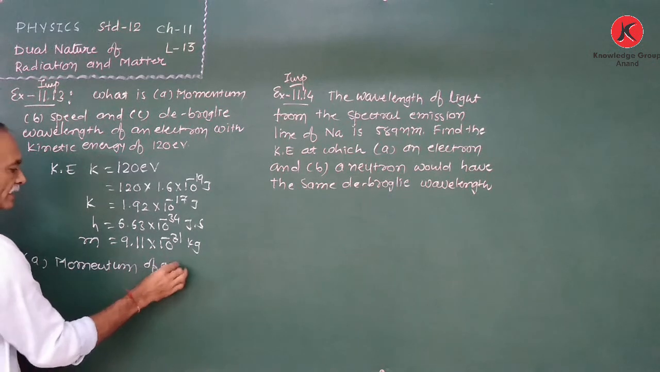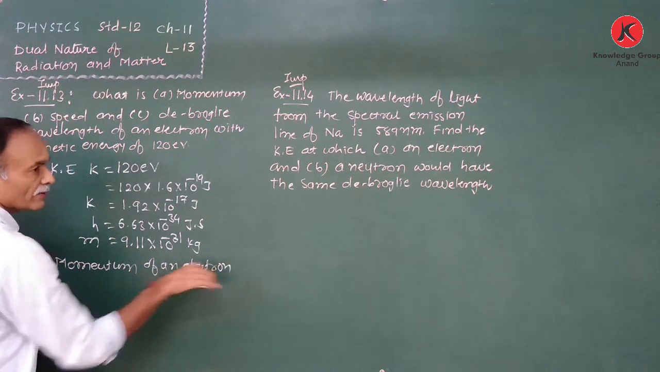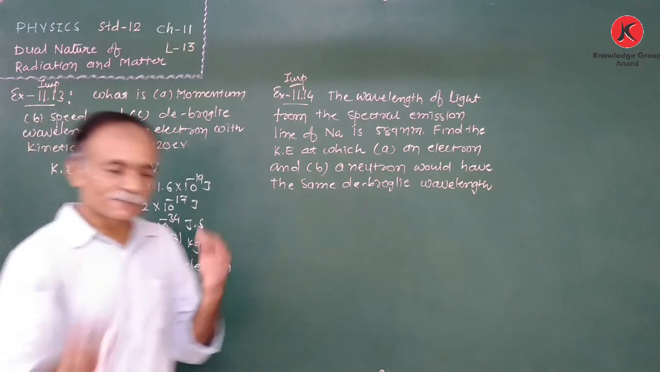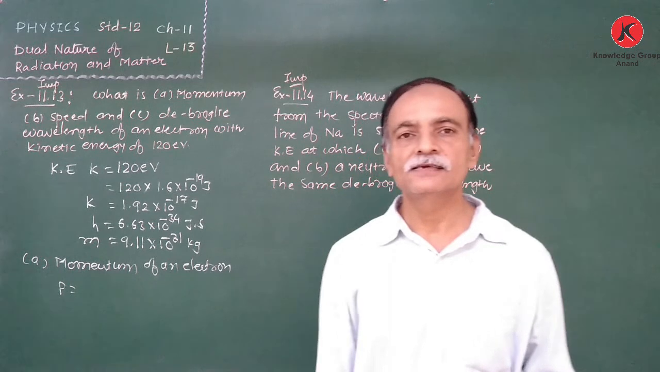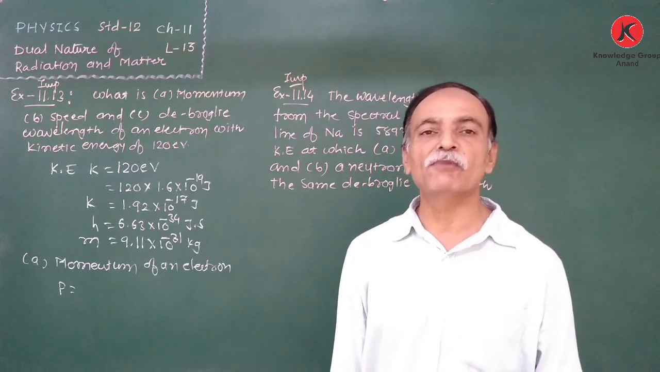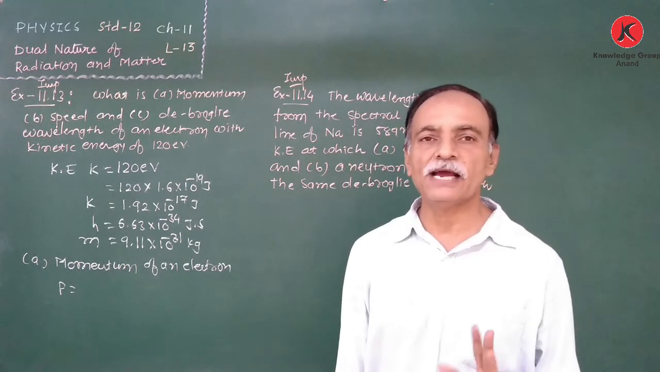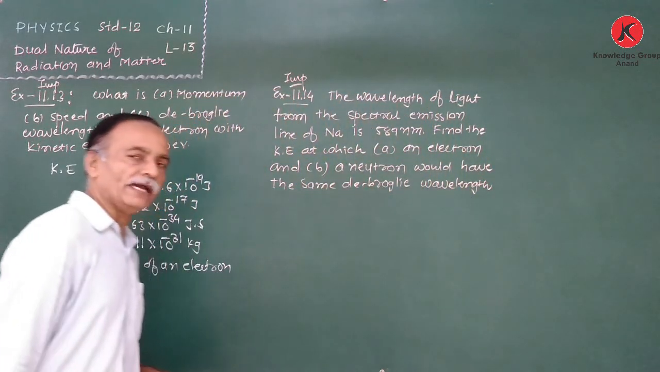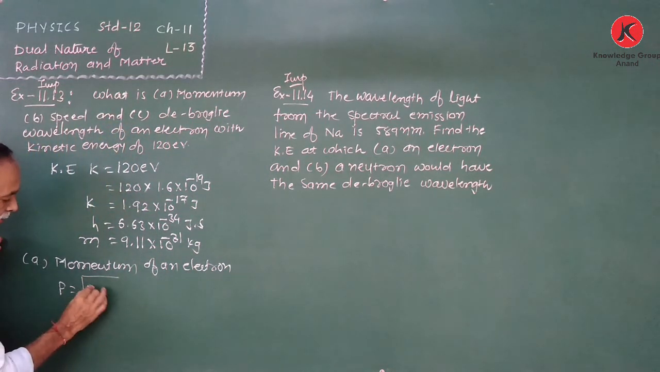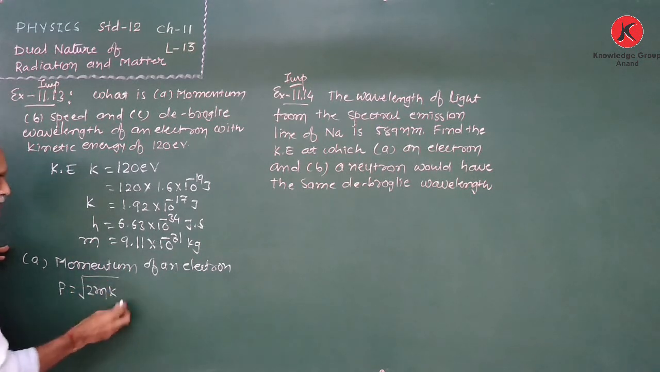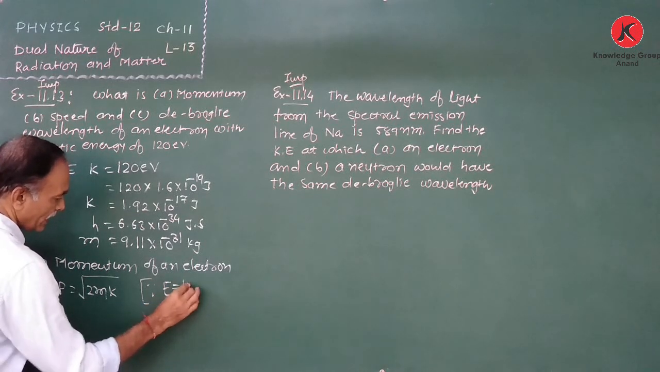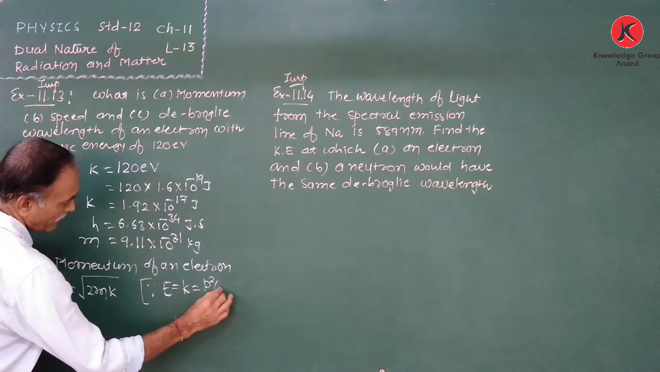Momentum of an electron. We know that the momentum p is equal to mv, but here the speed is not given, the kinetic energy is given. Therefore the relation between the kinetic energy and momentum is E is equal to p square by 2m. Therefore p is equal to under root of 2mK. Actually here the relation is E or K is equal to p square by 2m.